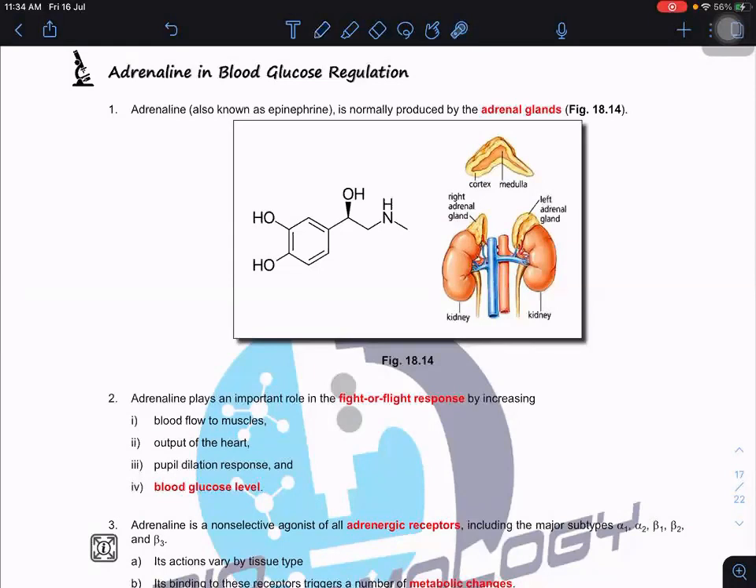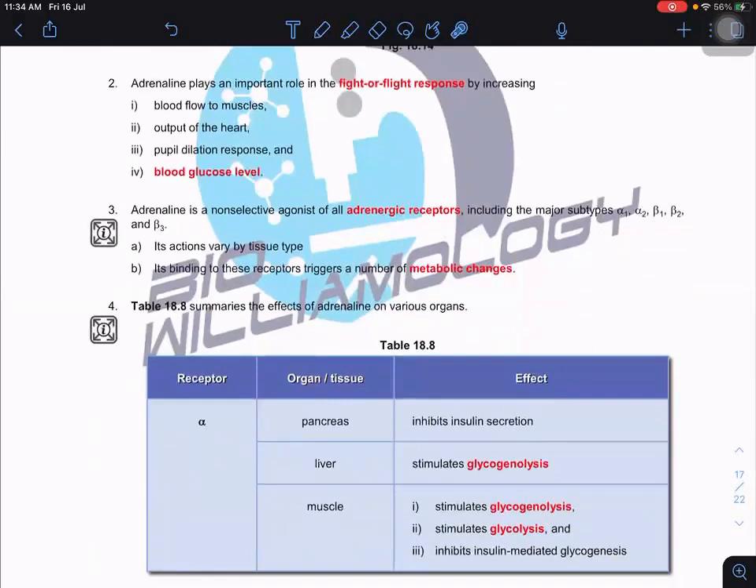The glands that secrete adrenaline are called the adrenal glands. So where are the adrenal glands? Here are the adrenal glands, on top of our kidney, okay? These adrenal glands are in charge of releasing the hormone called adrenaline. Adrenaline plays a very important role in the fight or flight response. So either you fight back or you run away.